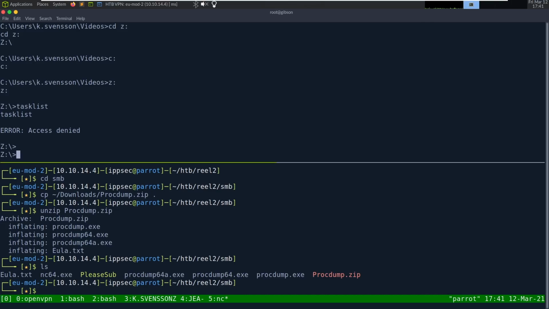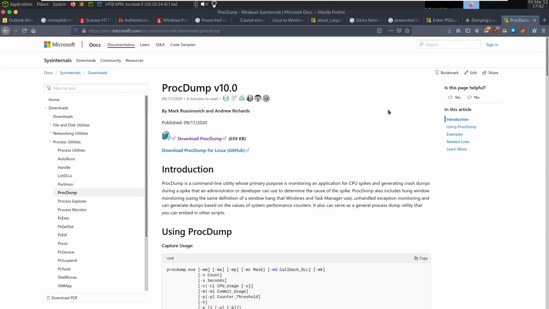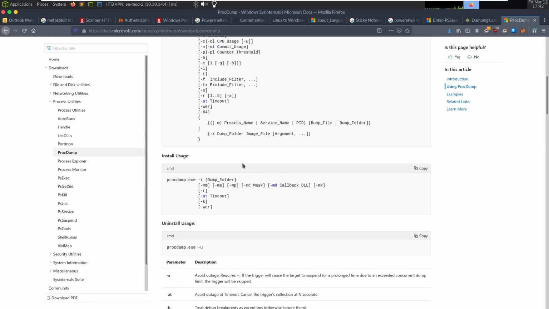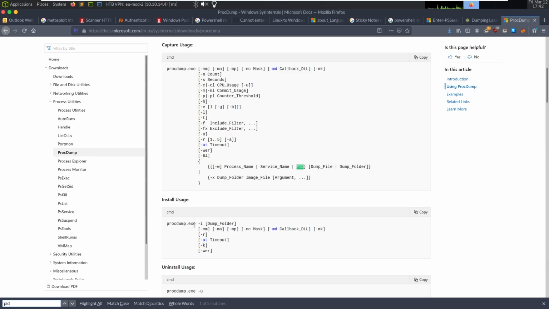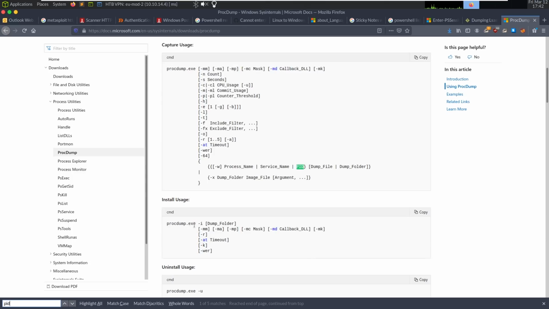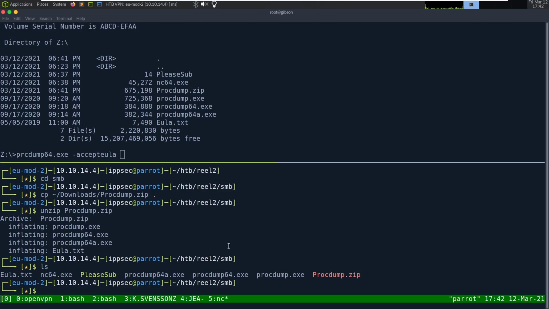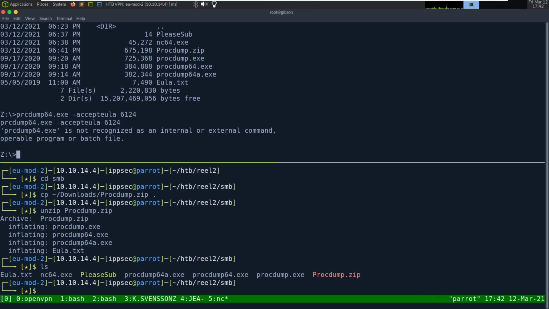Access denied. Awesome. dir. procdump64.exe -accepteula. And where is PID? Is there a PID? Let's see. I'm going to just do procdump and PID. Was it 6124? procdump64.exe -accepteula 6124.